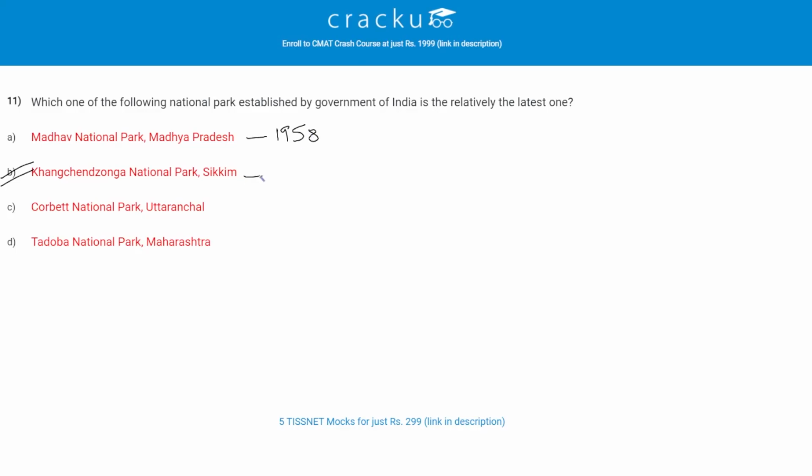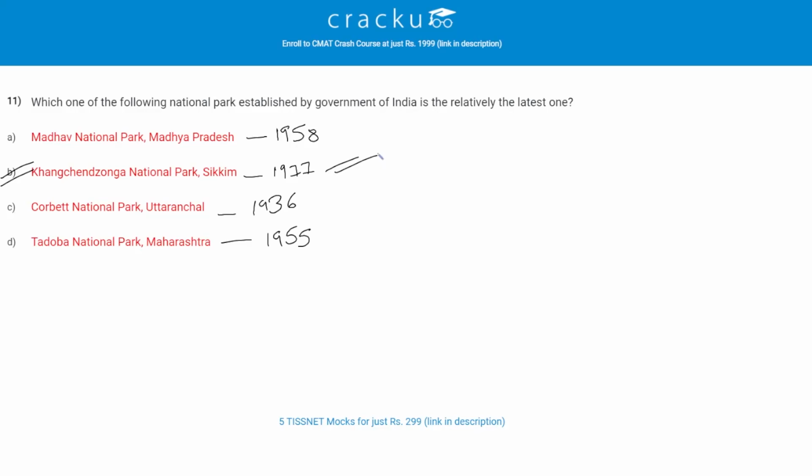Kanchenjunga was established in 1977. Corbett National Park, Uttarakhand, is 1936. And Tadoba National Park, Maharashtra, is 1955. So the latest one is B, Kanchenjunga.